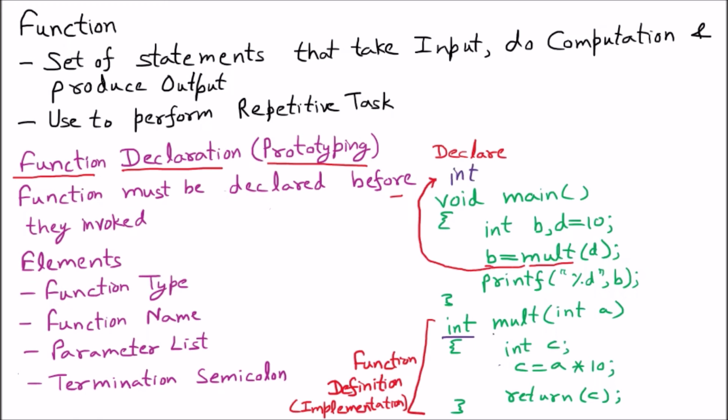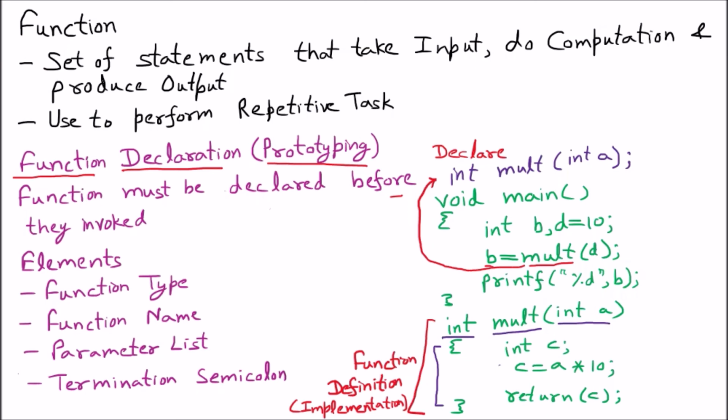Now the name of the function is mult, so I will write mult here. Then bracket. It is saying integer a, so we will write int a. Bracket close. But there we are not going to put all these things because that is called the definition of the function. We will only write the semicolon. Now that is called the declaration.